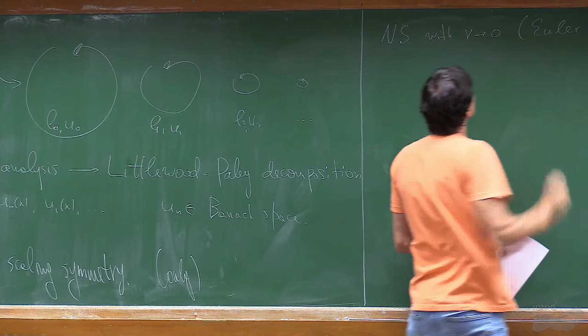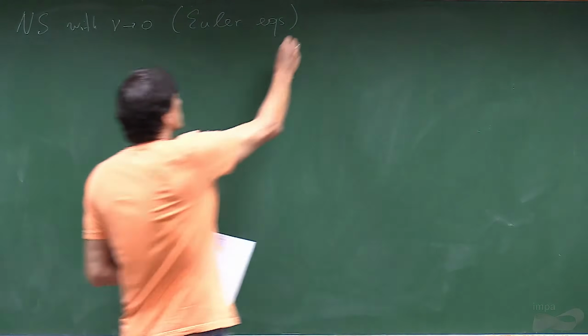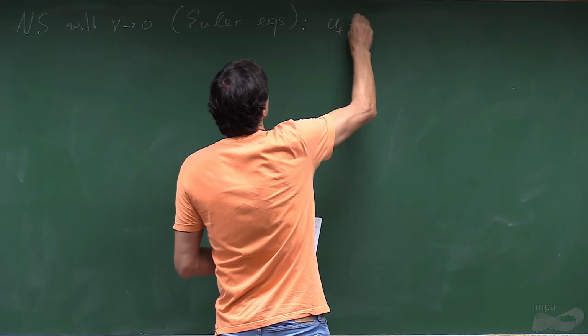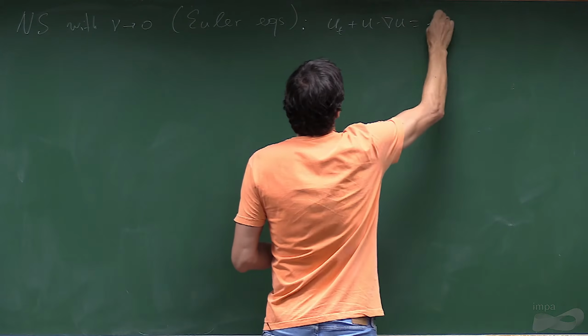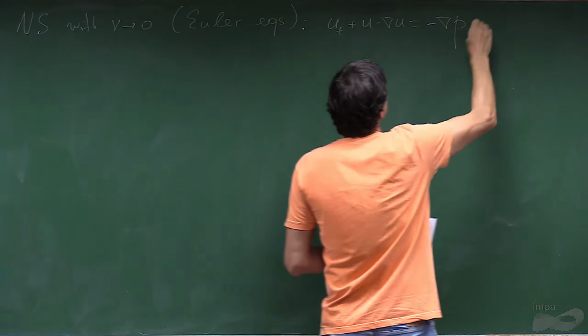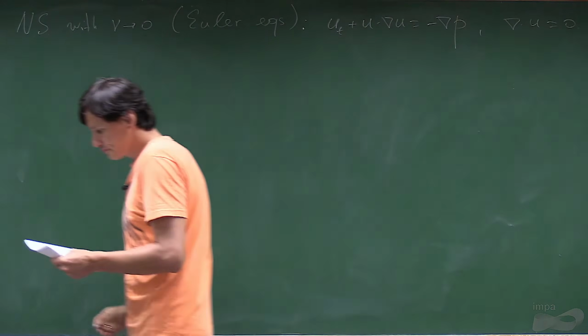Euler equations. If you put viscosity equal to 0, you get the Euler equations. And these equations we can write: u_t plus u grad u minus grad p equal to 0. So these are the equations.